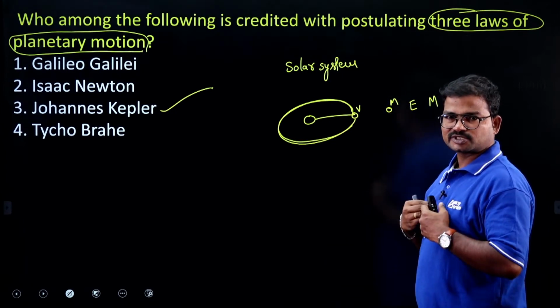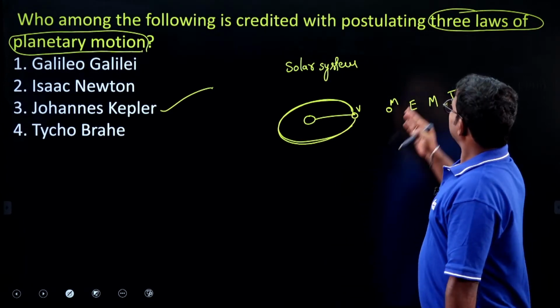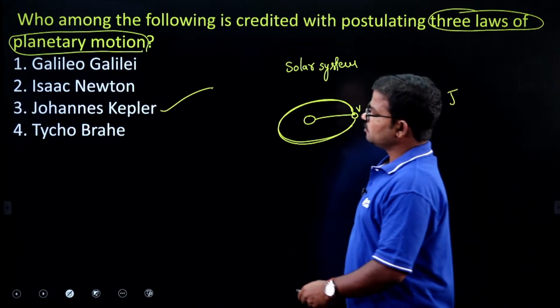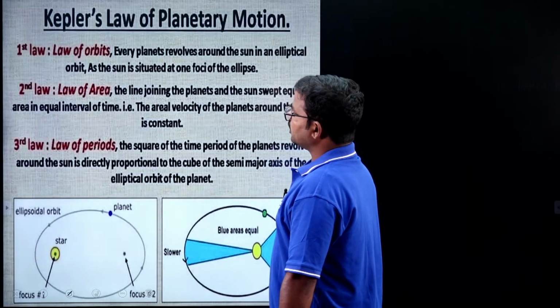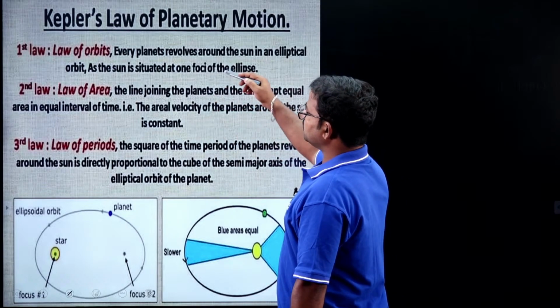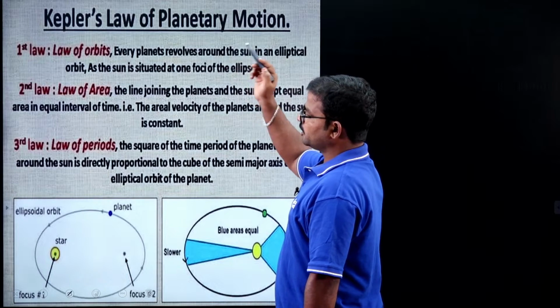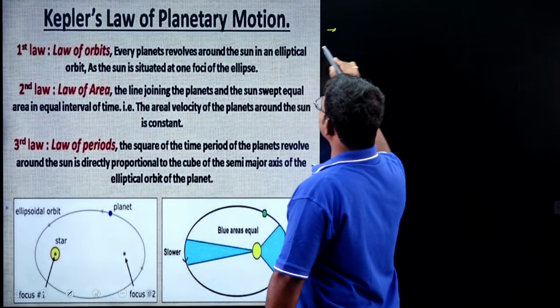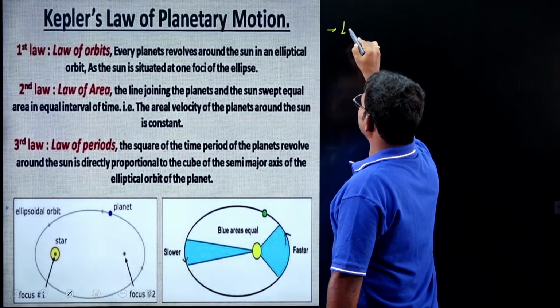So finally, if you consider the laws of planetary motion, here we have 3 laws. These laws were proposed by Kepler. The first law is the law of orbit.